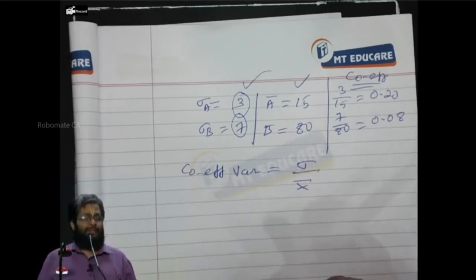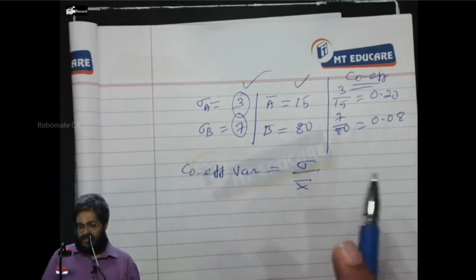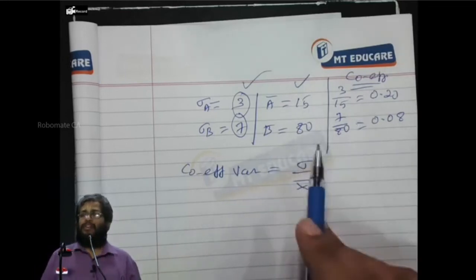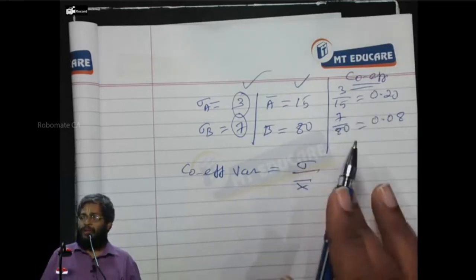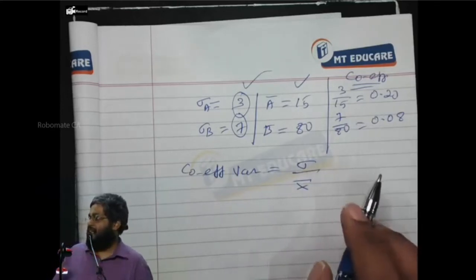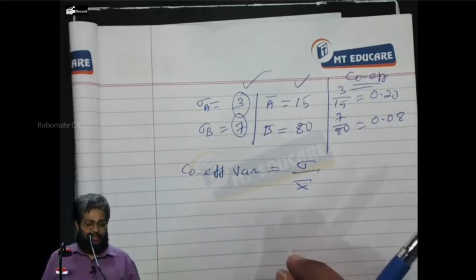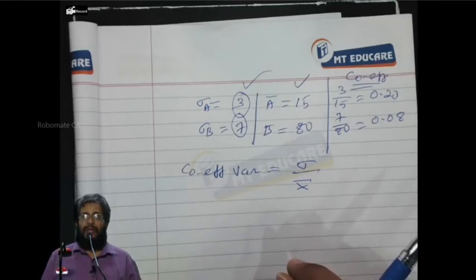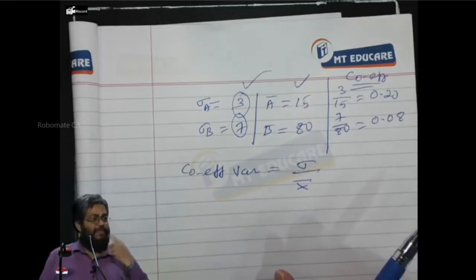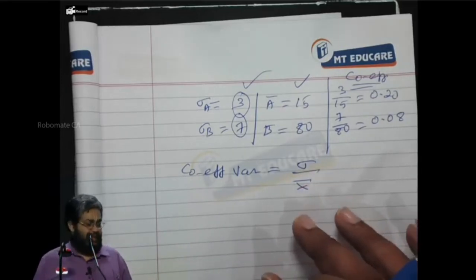It is not only important how much it deviates, it is also important for how much mean it deviates.